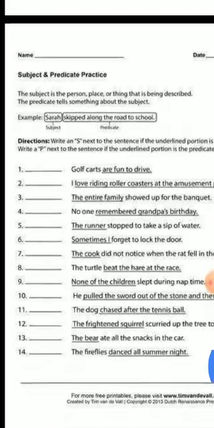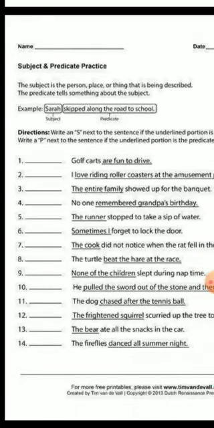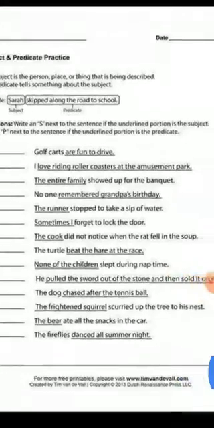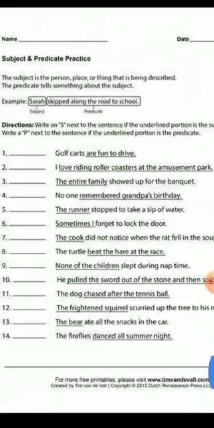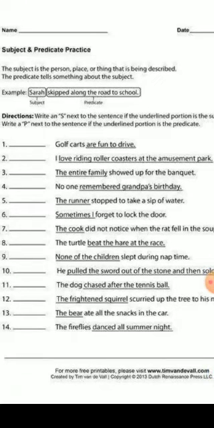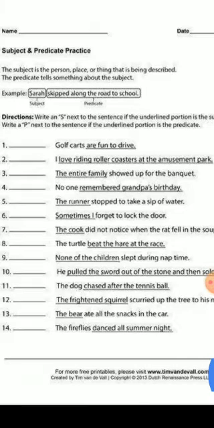Directions: write an S next to the sentence if the underlined portion is the subject. Write a P next to the sentence if the underlined portion is the predicate. So we have to identify subject and predicate in this exercise. The first one is, golf carts are fun to drive.